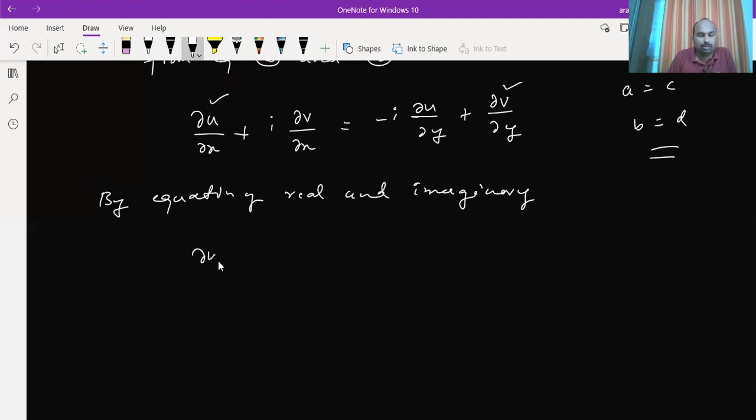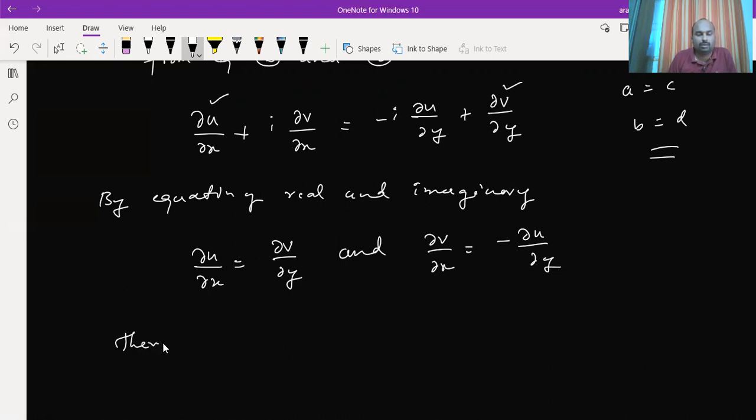So what you will get is del u by del x is equals to del v by del y, and the imaginary part, del v by del x is equals to minus del u by del y. So therefore these are the CR equations. So this is a simple proof of the Cauchy-Riemann equations. Thank you.